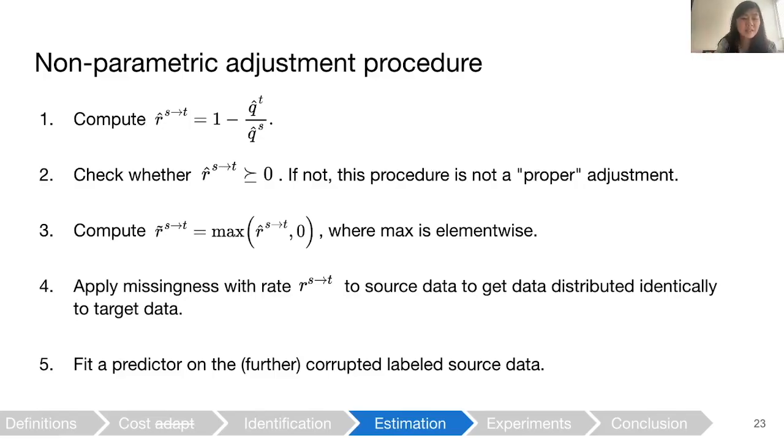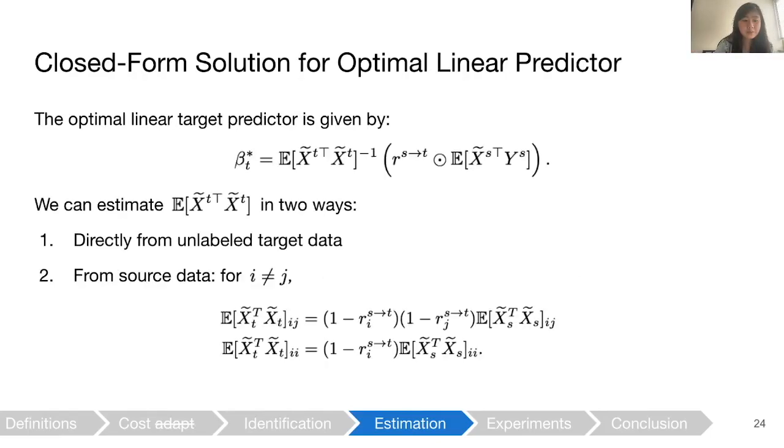We apply the missingness rate to the source data to get data distributed identically to target data if we have a proper adjustment. Otherwise, it's a different distribution. And then we fit a predictor on the further corrupted labeled source data.